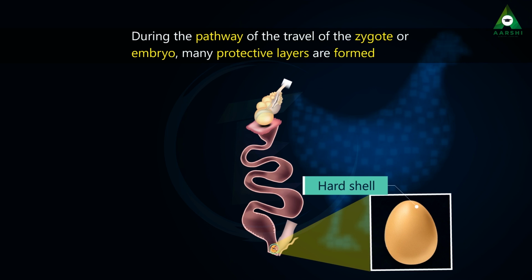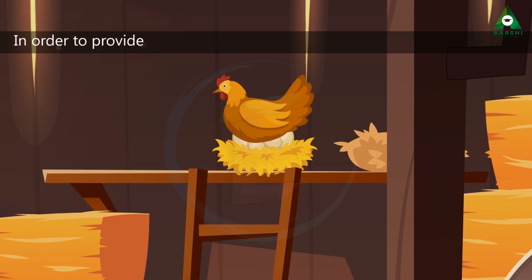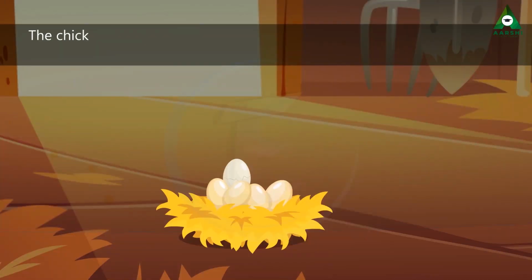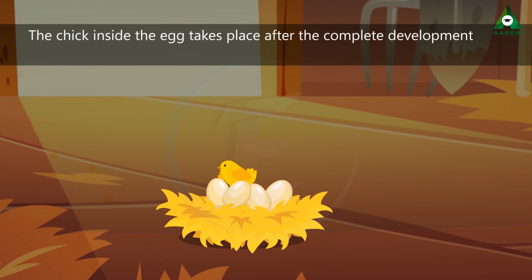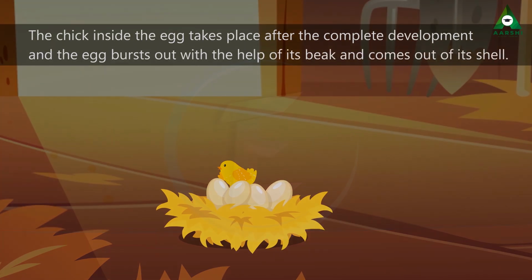Now, laying of egg is done by the bird. In order to provide warmth to the laid eggs, the adult bird sits on the egg. The chick inside the egg takes place after the complete development, and the egg bursts out with the help of its beak and comes out of its shell.